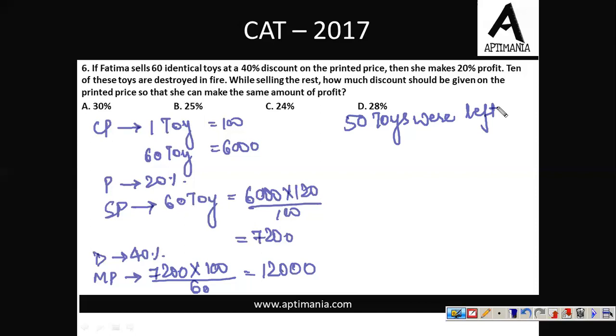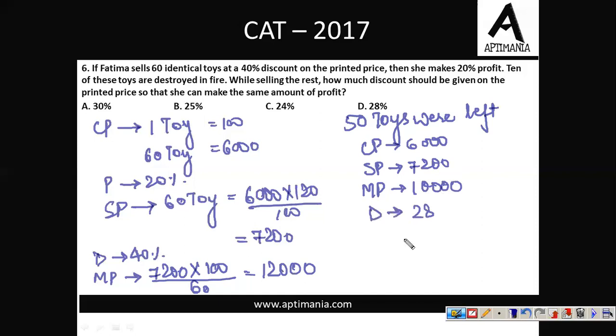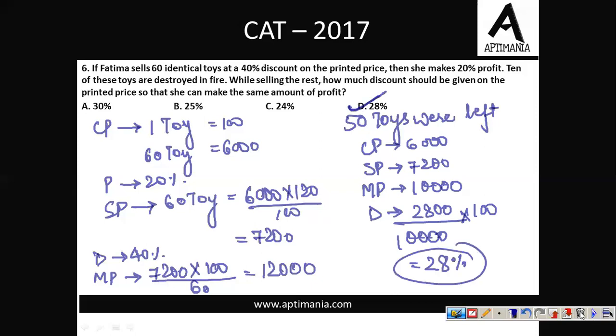Now, while selling the rest, how much discount should be given on the printed price so that she can make the same amount of profit? See, 10 toys were destroyed, but your CP is still 6,000, because you had purchased all of them. You still have to keep the SP at 7200, because you need the same amount of profit, and your MP is now only 10,000 for 50 toys, right? So the discount that you will be giving is 2,800 over a total of 10,000 MP into 100, which is 28%. Right? So the correct answer for question number 6 is option D, that is 28%.